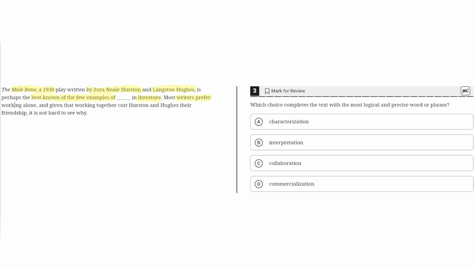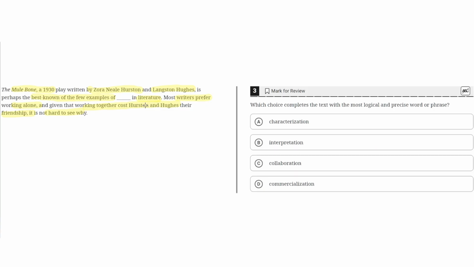Most writers prefer working alone, and given that working together cost Hurston and Hughes their friendship, it is not hard to see why. So in the text, it highlights how a play, The Mule Bone, was written by Zora Neale Hurston and Langston Hughes, and it's an example of some blank in the literature.